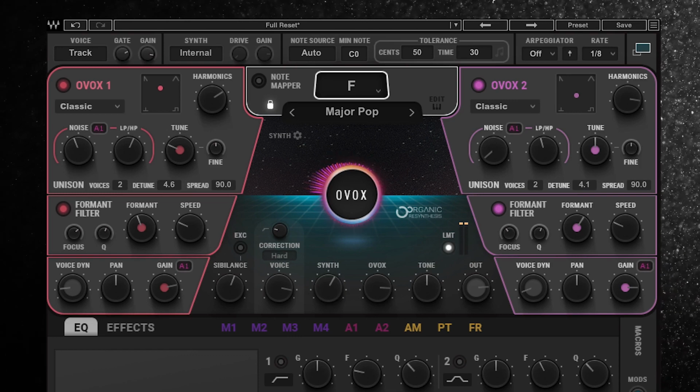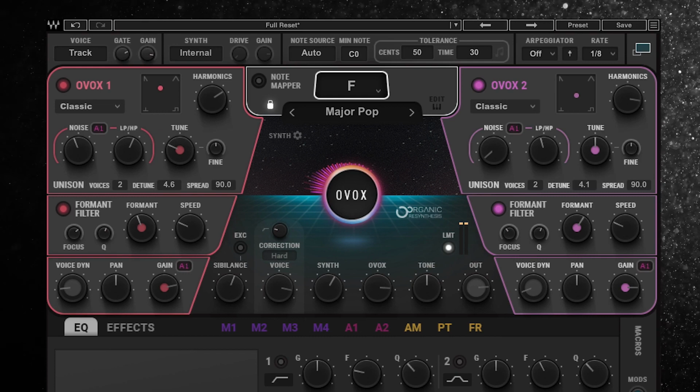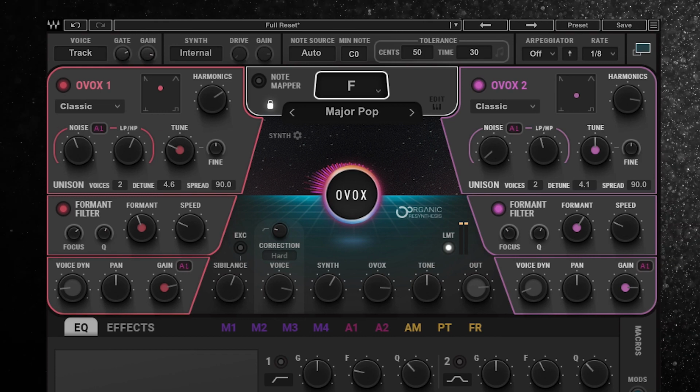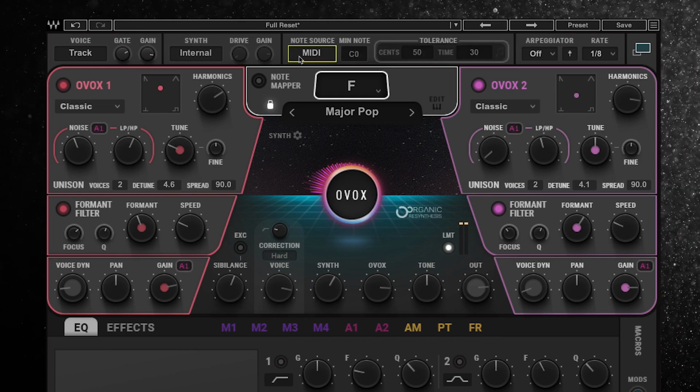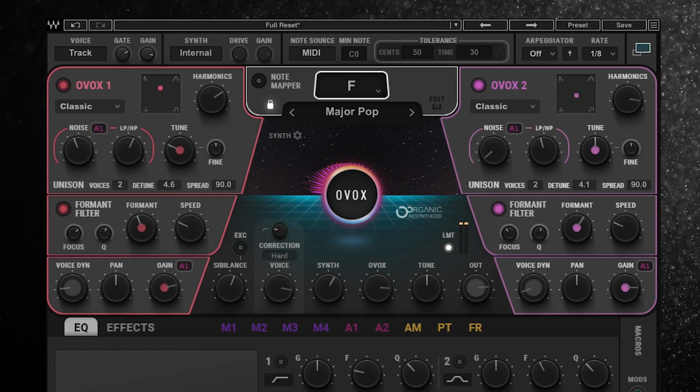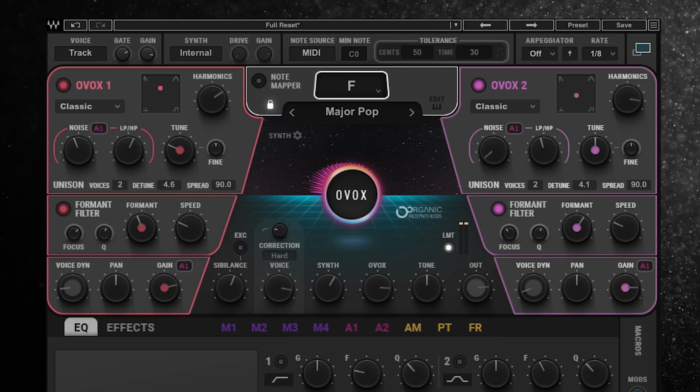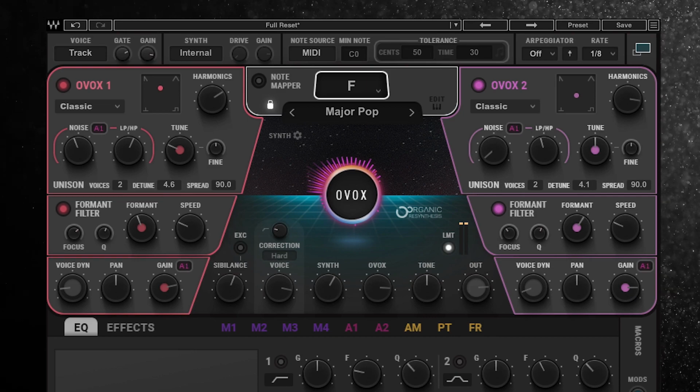Now that we have our basic sound set up, we're going to be using the MIDI keyboard to generate the effect. So on the plugin, switch the note source to MIDI. And again, just make sure you're sending the output of your MIDI track to the vocal track with the plugin inserted. So if you play and sing now, you should already be able to hear the effect.